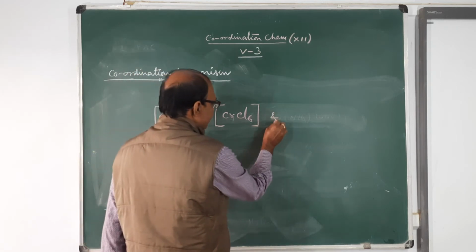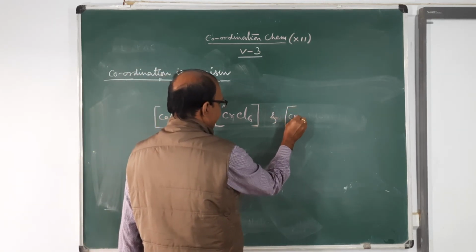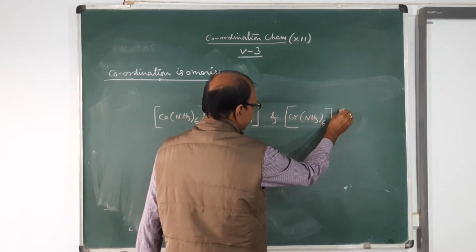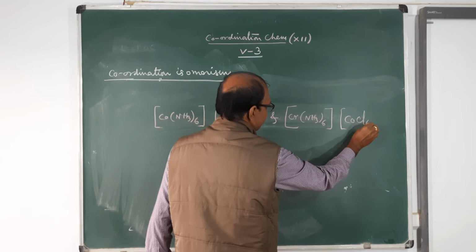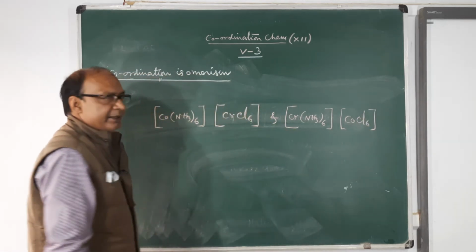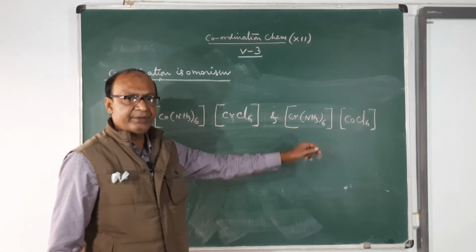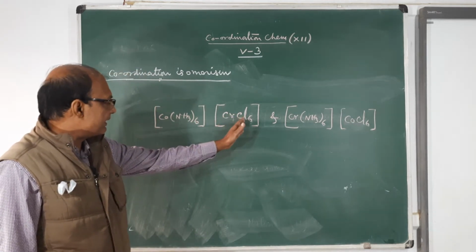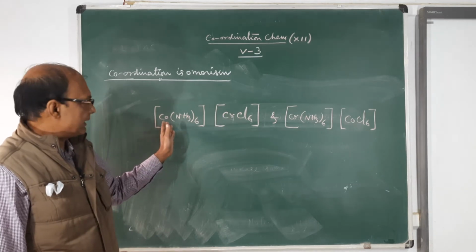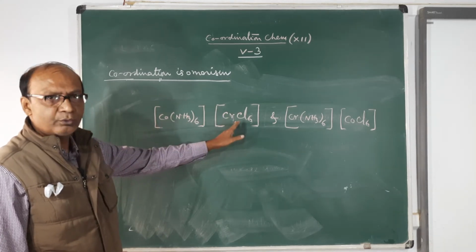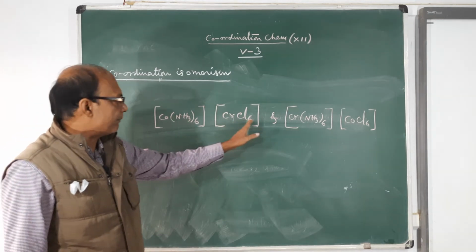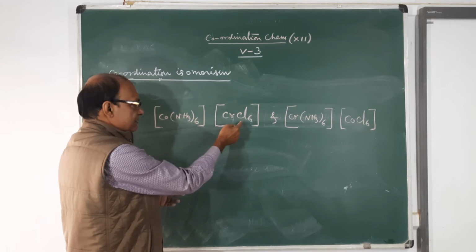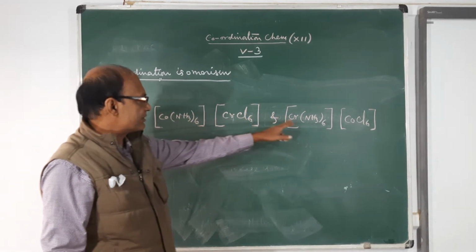Now it is [Cr(NH3)6][CoCl6]. See what happened here? What change do you observe? See, ligands have been exchanged. The chloride ligands have come to cobalt and the ammonia ligands have come to chromium. We have just exchanged the ligands. These 6 ligands come here, these 6 ligands come here.